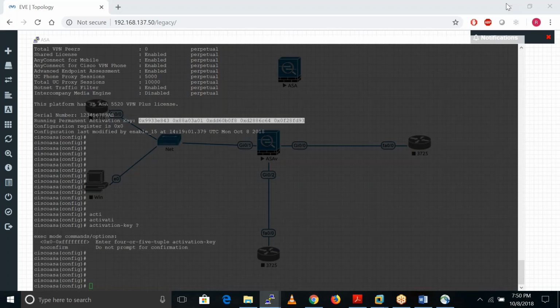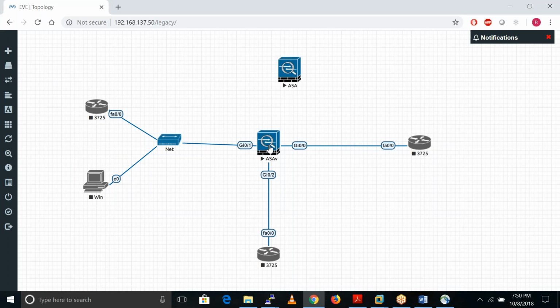Because I am using this firewall, I use this one. It already has an evaluation license for 90 days. So I can test all the features for up to 90 days. So we don't need to put any activation key. If you are using the old versions like 8.4, in those cases you need to put an activation key.